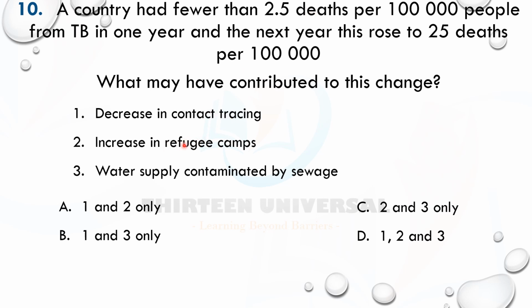Well, what does this mean? There's going to be a lot of overcrowded population, and TB is an airborne infection, a droplet infection. So two works. One also should work because if you don't trace people, people that have the disease, if you don't know the people that stay around them, that will cause an epidemic. Remember, this is just becoming an epidemic, and contact tracing is there for epidemics. All right, three says water supply contamination. So this is for cholera, not for TB. All right, these two, what do you think?